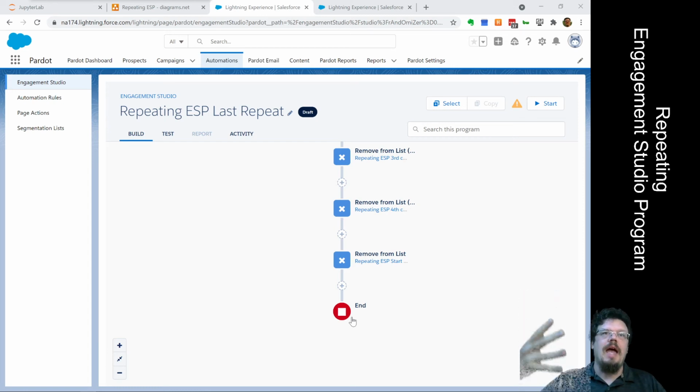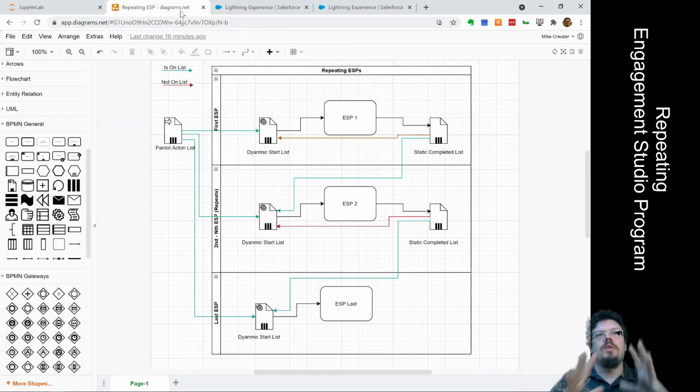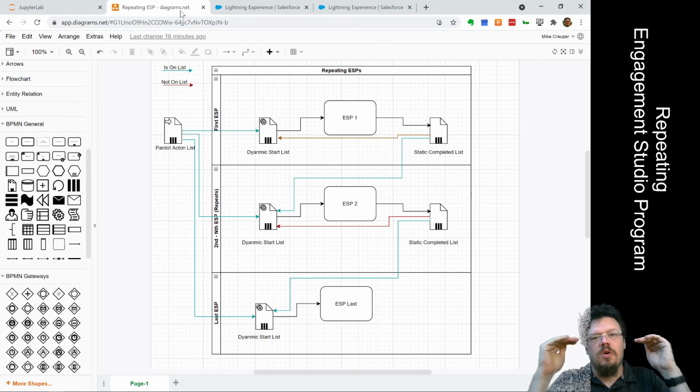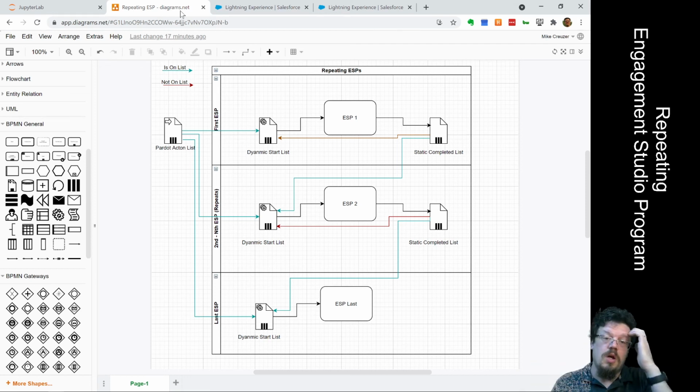So we do have a limit on how many times we can repeat, and it's about the number of Engagement Studio programs we run. So that's the process of going through and faking a repeating Engagement Studio program, by making sure that our Engagement Studio programs will run and fire repeatedly.